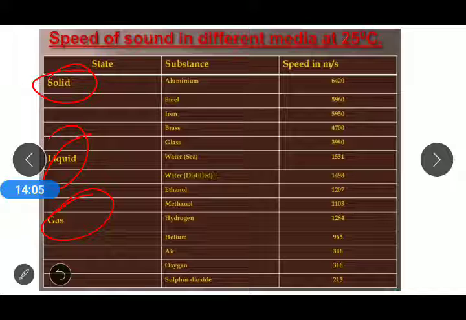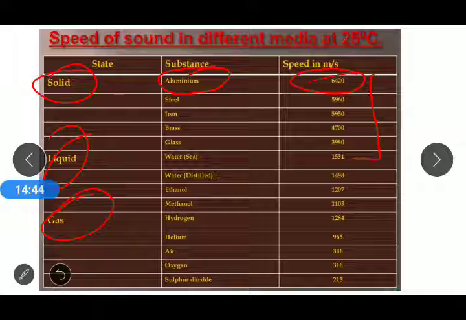If we go through it, we can find that in solids the highest speed shown is 5960, and then 6420. These are the numbers shown to us. In solids, the speed of sound is highest in aluminium, about 6420 meters per second.